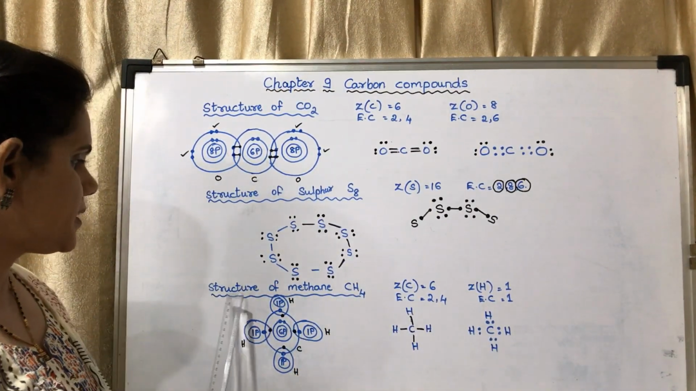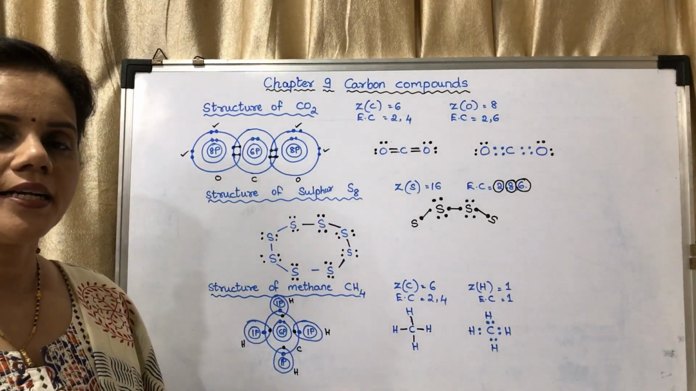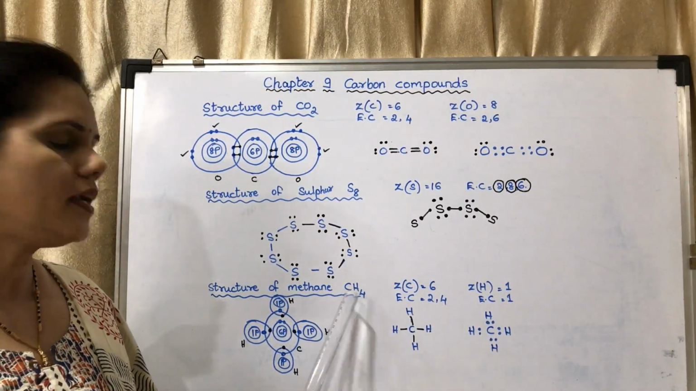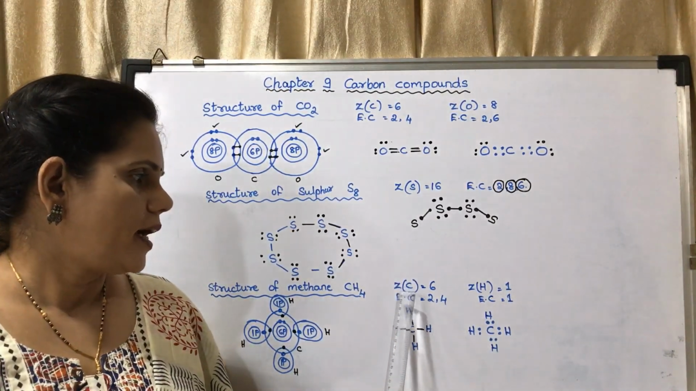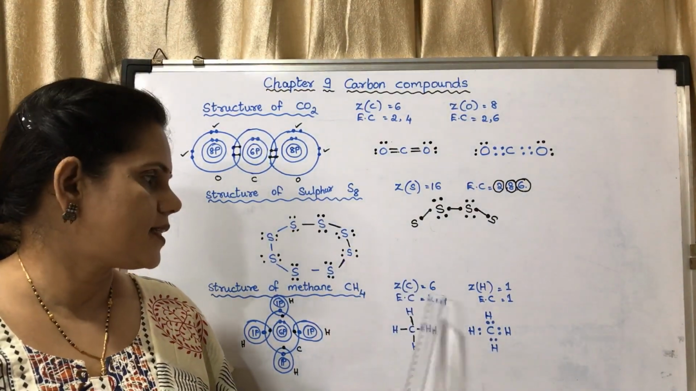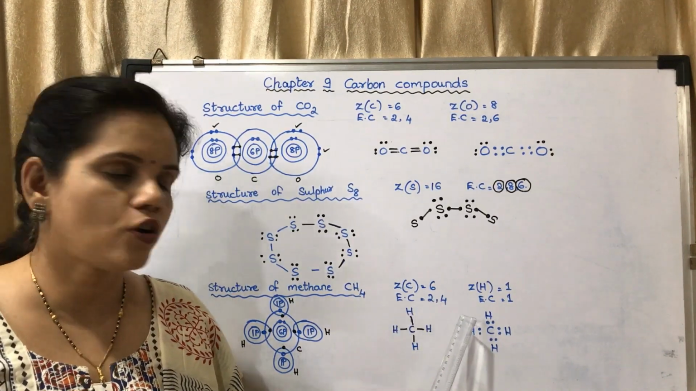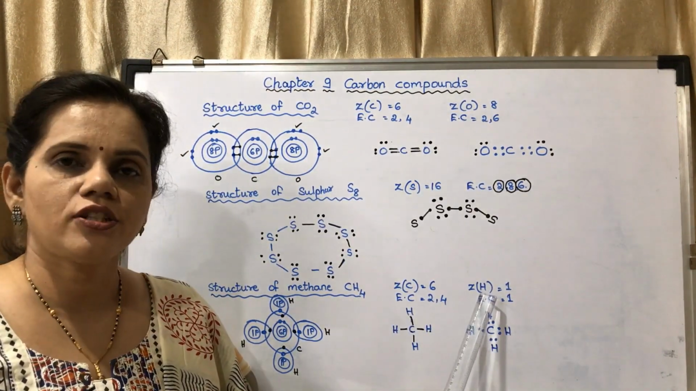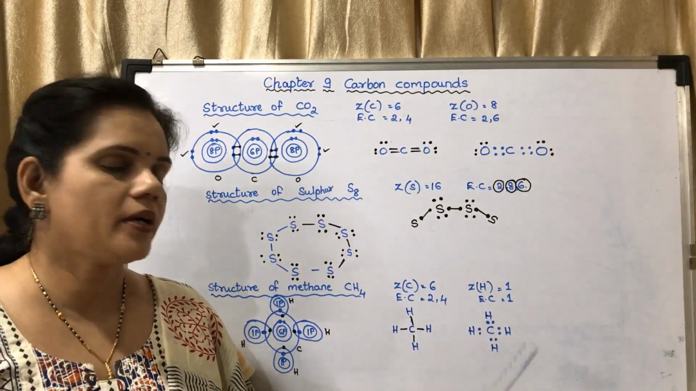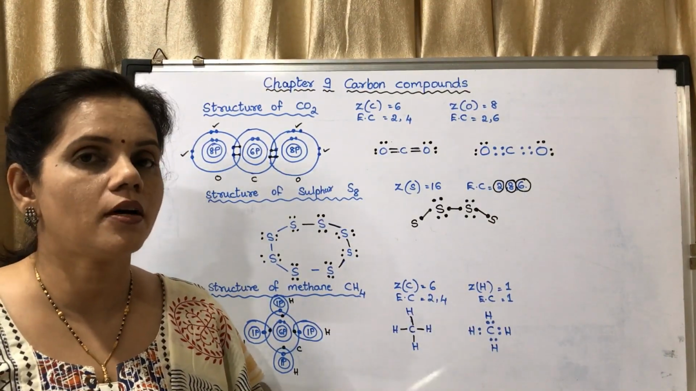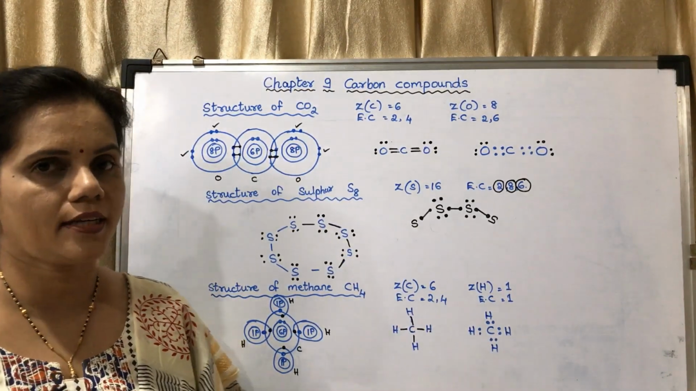Okay. Now the next is structure of methane, that is CH4. There is 1 carbon atom and 4 atoms of hydrogen. Atomic number of carbon is 6. Electronic configuration is 2, 4. Atomic number of hydrogen is 1. Electronic configuration is 1. So this is forming 1 bond each, single bond each with 4 hydrogen atoms.